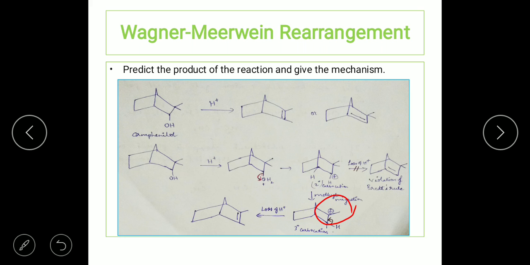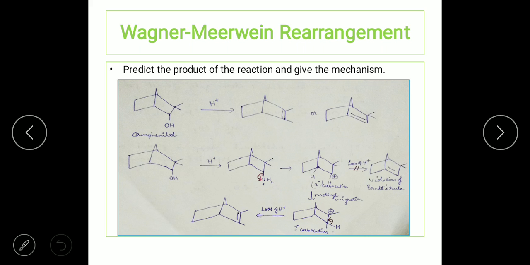You can see all three bonds formed to the carbocation, 1, 2 and 3, and hence it is a tertiary carbocation. Now when there is a tertiary carbocation, we know that the next step is going to be a loss of proton from the adjacent carbon atom to give rise to the olefin.